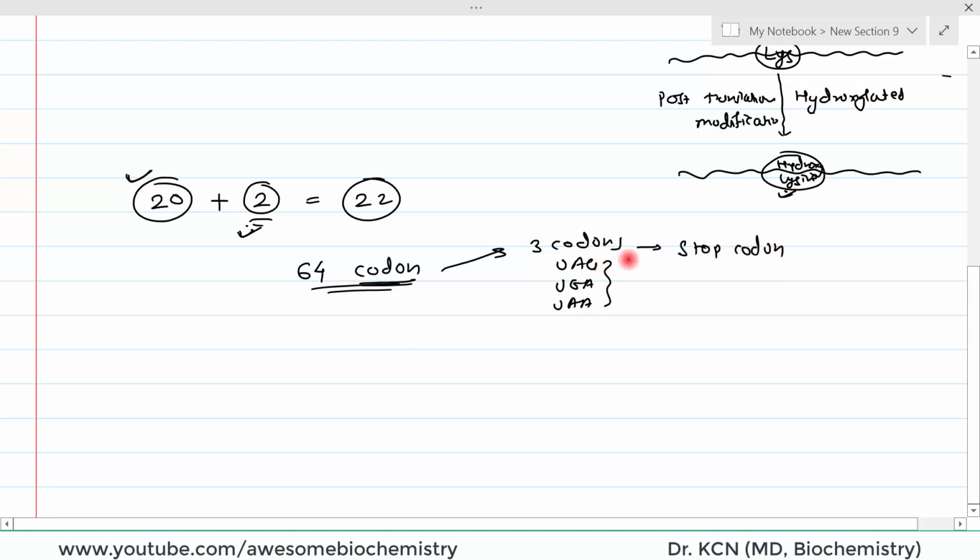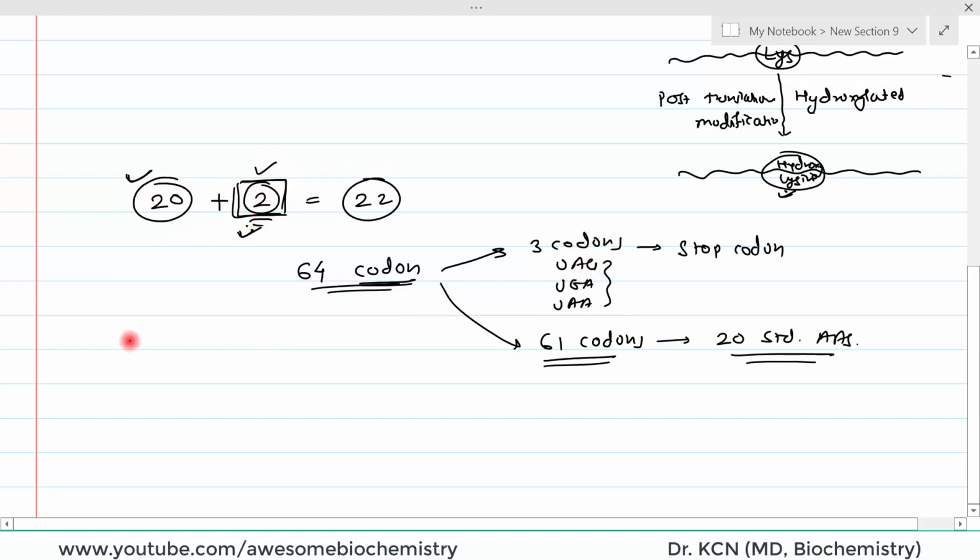That means there are no amino acids for these 3 codons, right? The rest, 61 codons: 64 minus 3 makes 61 codons. These 61 codons code for the 20 standard amino acids. Now, there is the addition of two more standard amino acids. So, which codon will code for these extra 2 amino acids?